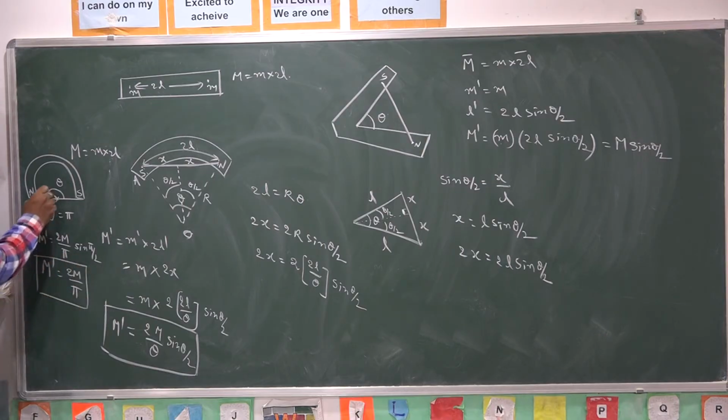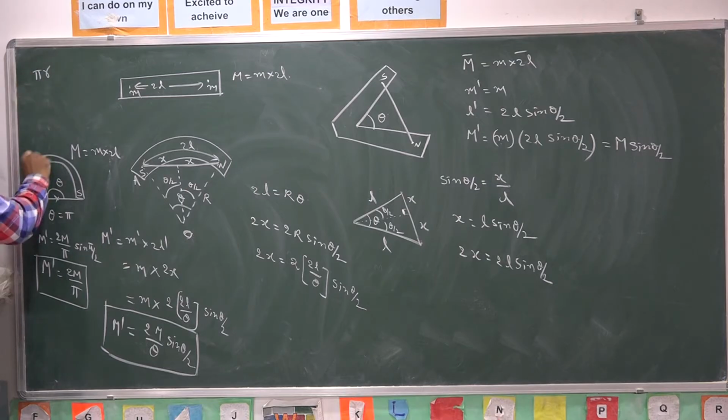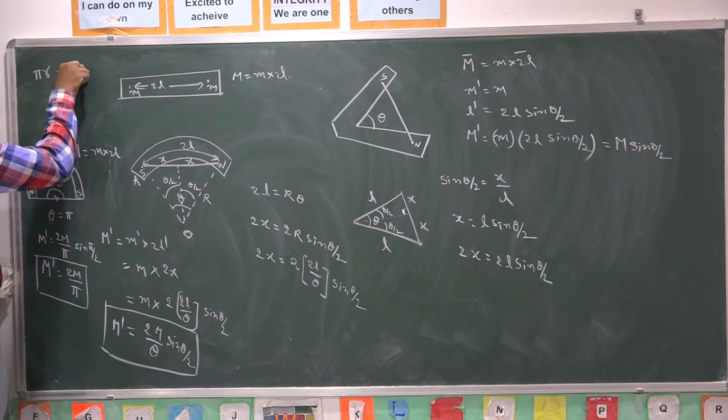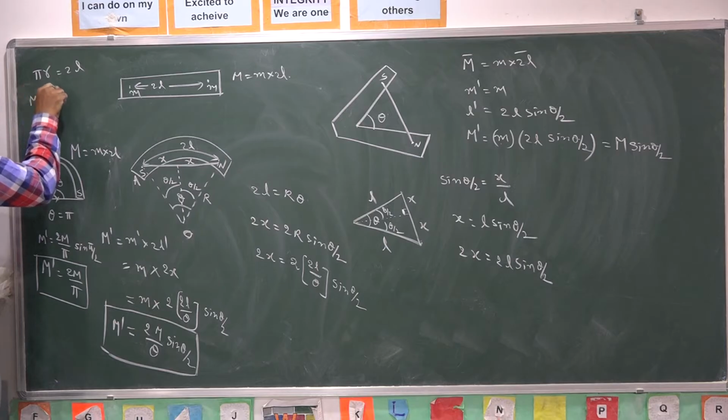We can verify with our regular procedure. Pole strength is not going to change. Here, semicircle means its circumference pi r is equal to 2L. Now, the old magnetic moment is small m into 2L.